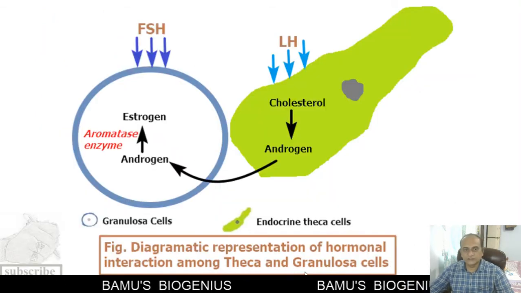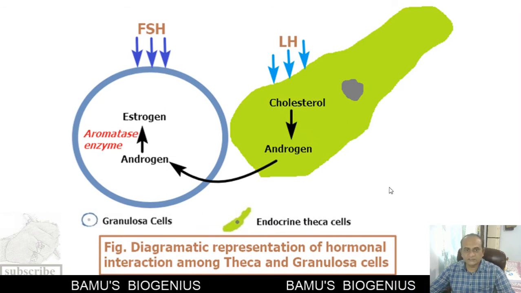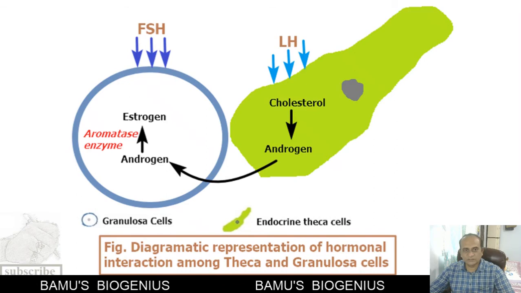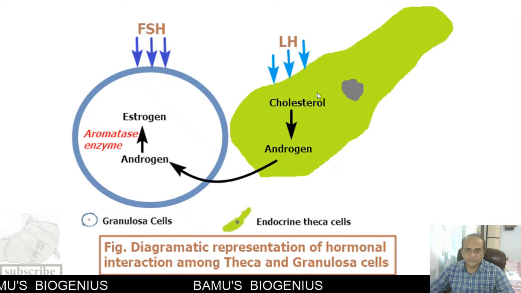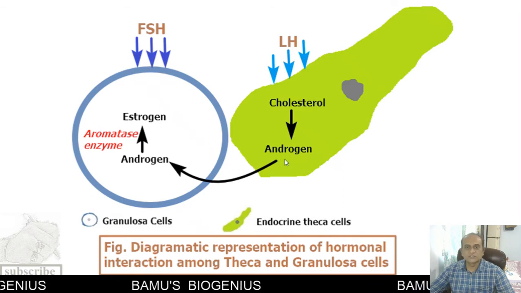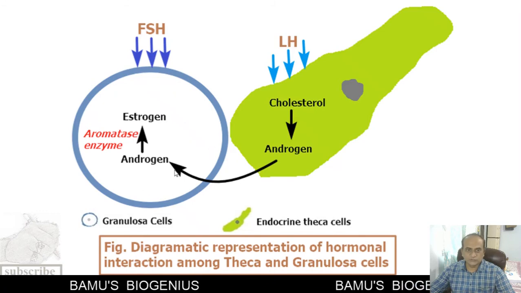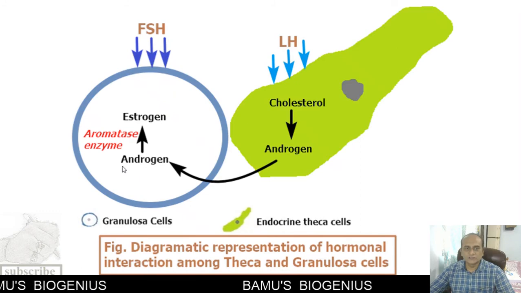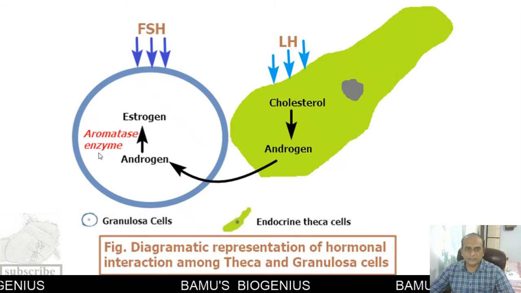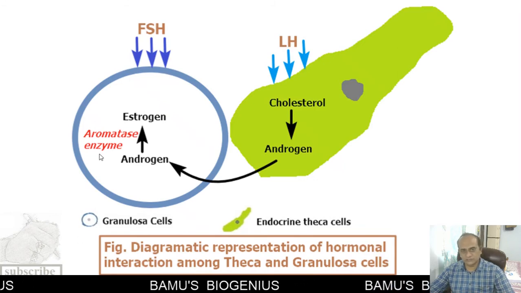As I have told you, the theca cells and granulosa cells are responsible for the formation of estrogen. The luteinizing hormone stimulates the endocrine theca cells to convert cholesterol into androgen. Then this androgen is transported to the granulosa cells. In the granulosa cells, this androgen is converted into estrogen under the influence of follicle stimulating hormone, and this conversion of androgen into estrogen is brought about by the aromatase enzyme present in the granulosa cells.